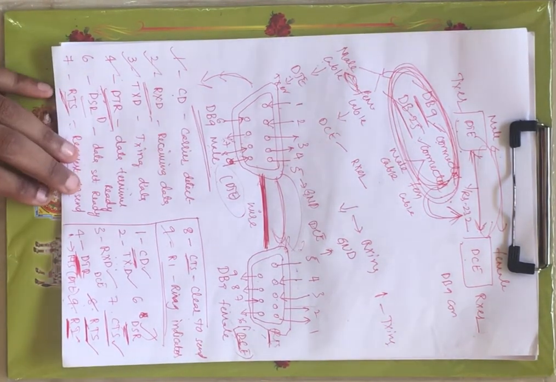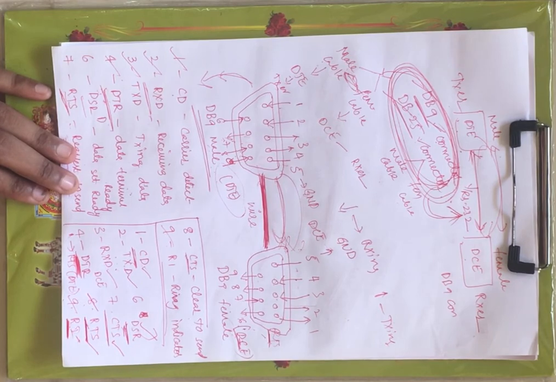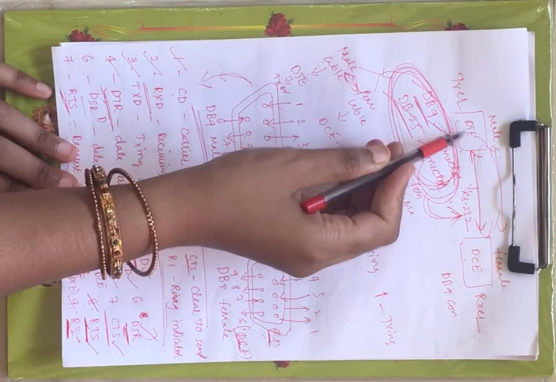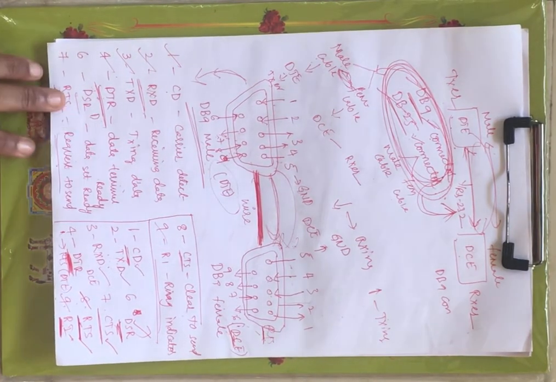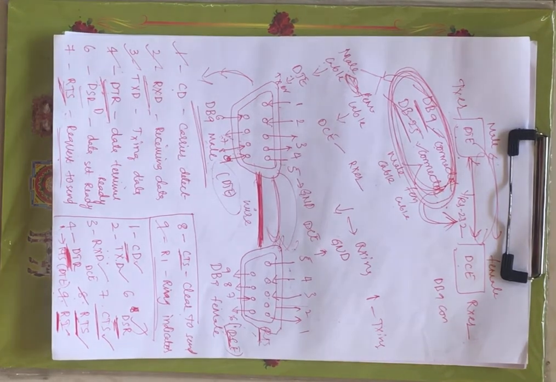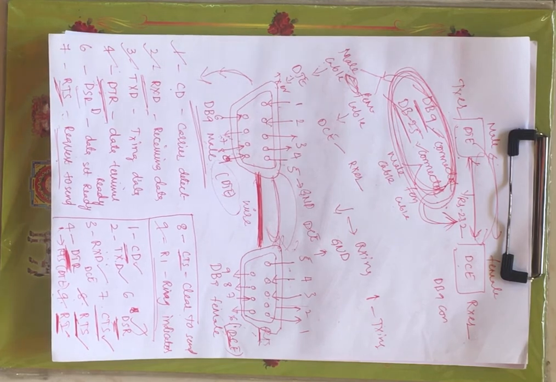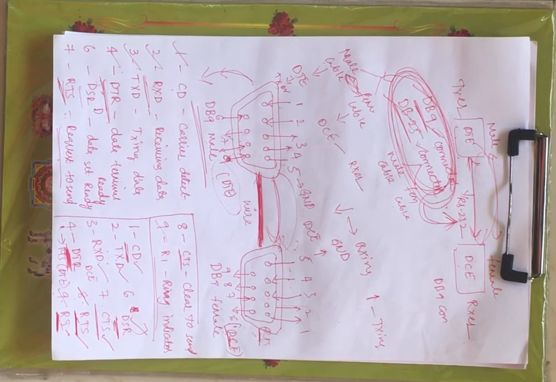Now this is about the DB9 connector, which is used by RS232 in order to determine the communication between your DTE and DCE, right? In the next lecture we will see the working of the RS232 protocol. Till now we have seen the introduction to RS232, and we have seen the connectors that are used by RS-232 in order to determine the communication between your DTE and DCE. And in the next lecture we will see how the working of RS-232 occurs. Thank you.